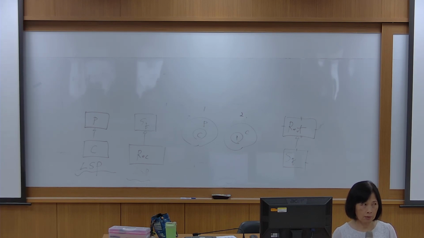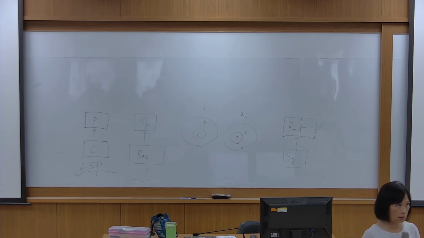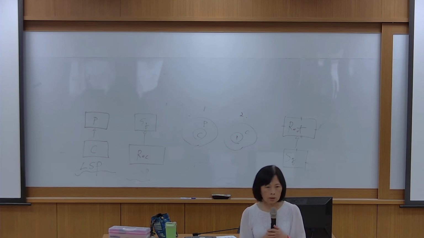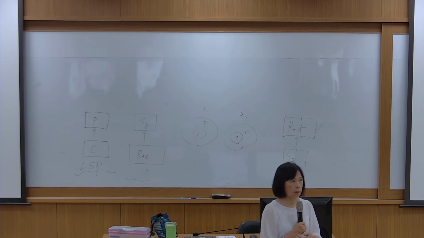So what's the difference? Chen, can you answer this? Is this LOD 4?